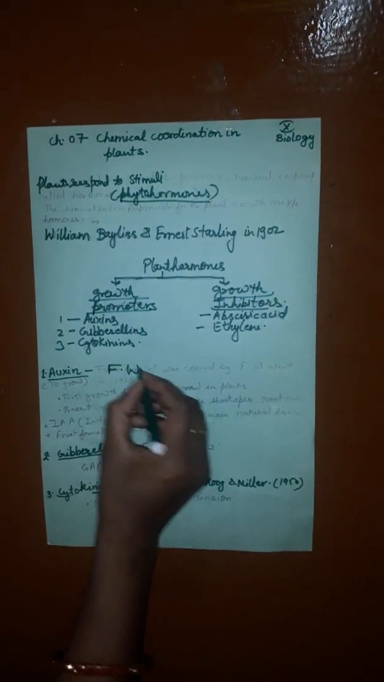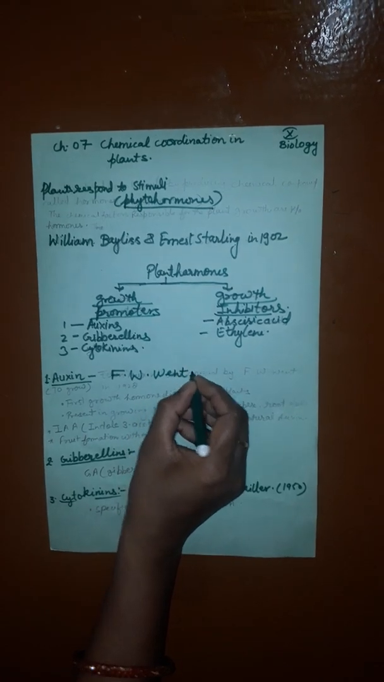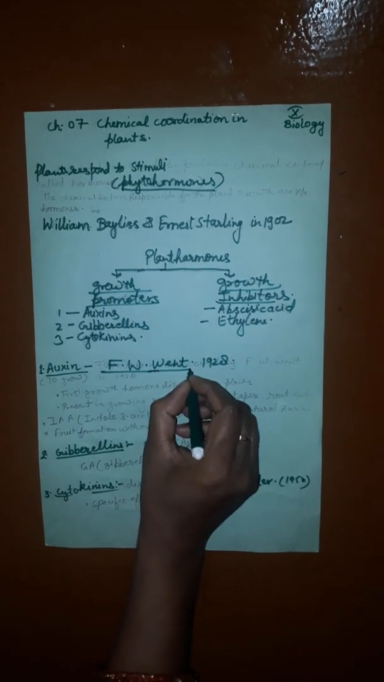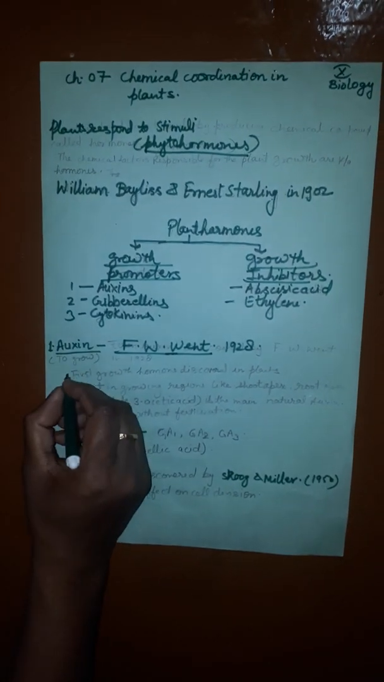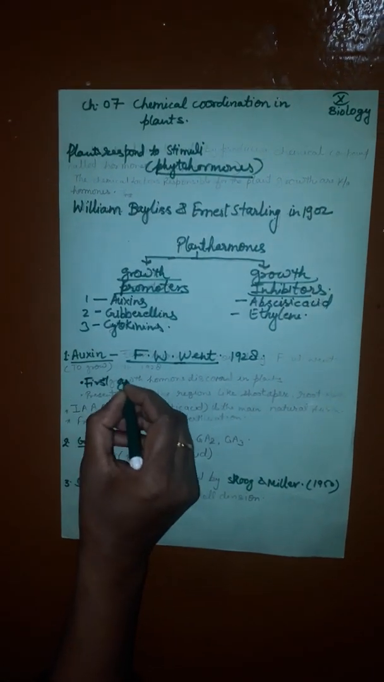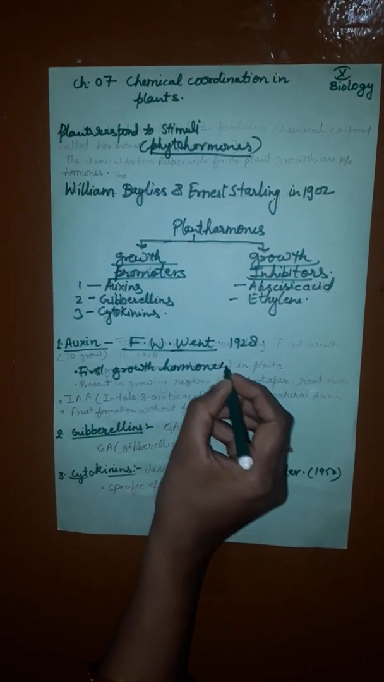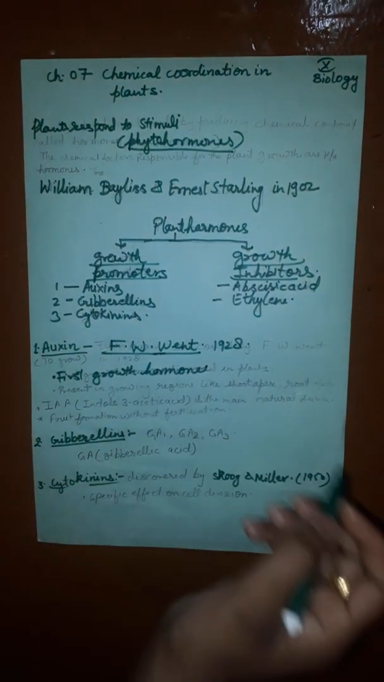Now first we start with auxin. The term auxin was coined by F.W. Went in 1928. Auxin means to grow. Auxin is the first growth hormone discovered in plants.